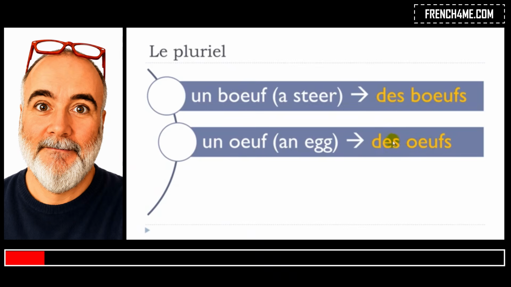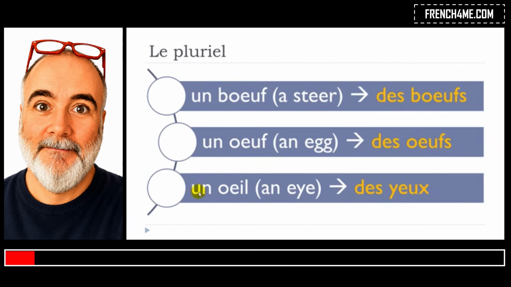We'll make the liaison here to make it sound more beautiful. Des œufs. Un œuf, des œufs. And then the last one, probably the most strange one. Un œil, des yeux. Don't pronounce the final x as usual. Des yeux.